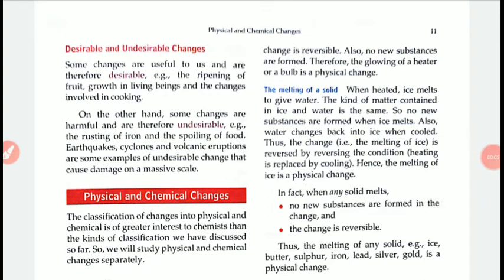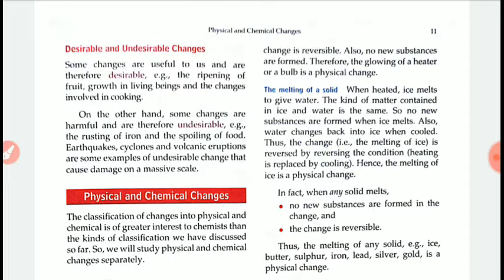In this part, we will study desirable and undesirable changes, and also physical changes with certain examples. Desirable and undesirable changes. Some changes are useful to us and are therefore called desirable changes.